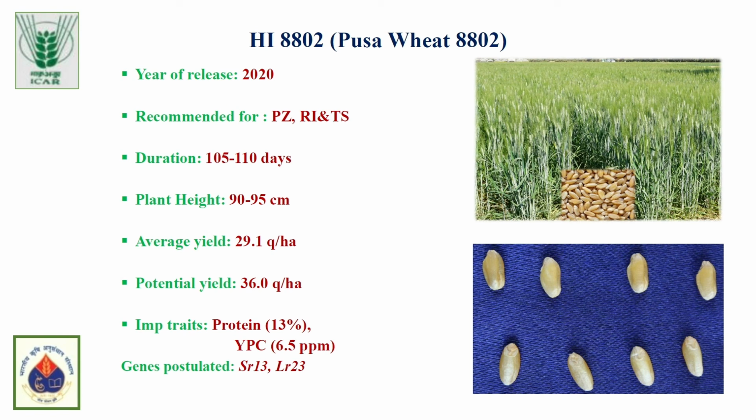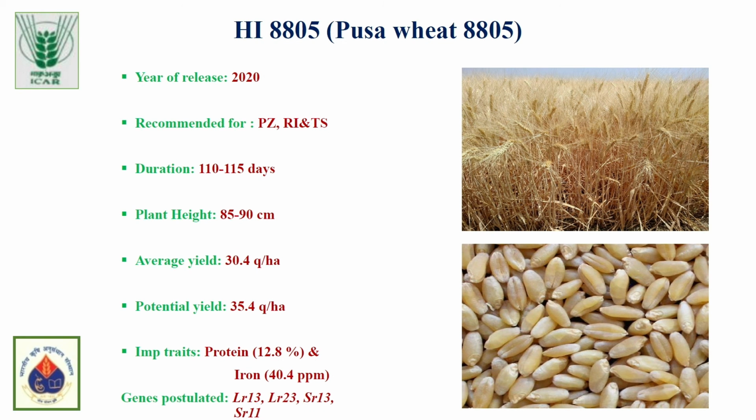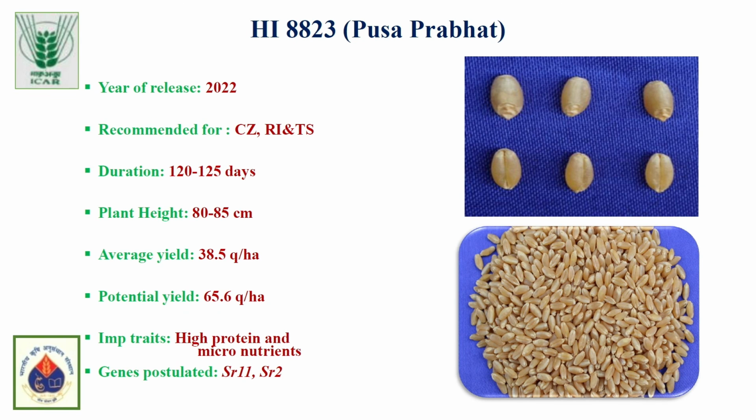And the other durum wheat variety is HI8802. It is released for peninsular India, that's Karnataka and Maharashtra, and the genes postulated to be present are SR13 and LR23. HI8805, Pusa Wheat 8805, was released in 2020 for peninsular India, with the genes postulated being LR13, LR23, SR13 and SR11. And recently released is Pusa Prabhat, released in 2022.